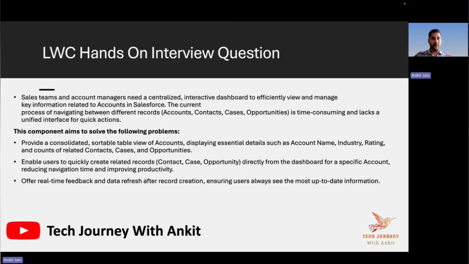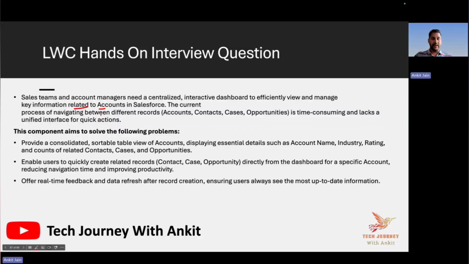So this is the scenario for today. The scenario says that there is a sales team, and let me go over the scenario very slowly. There's a sales team and account manager. What they are asking for is a centralized interactive dashboard to view and manage the key information related to the accounts in Salesforce. So basically they are looking for one dashboard in the form of a table where they can go and manage all the information related to the account.